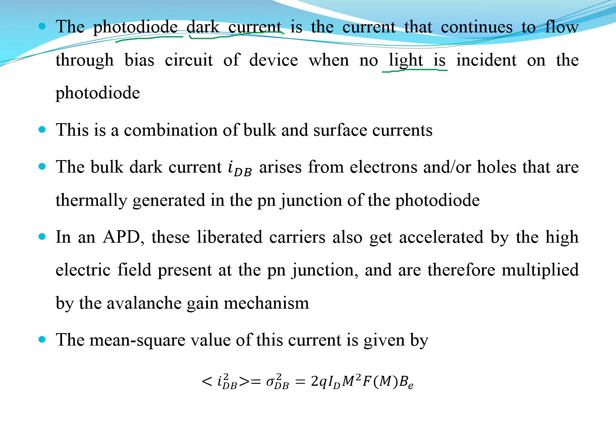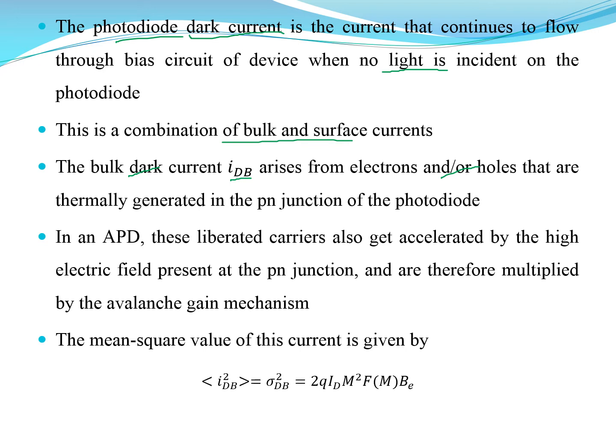It is a combination of bulk and surface currents. The bulk current is represented by IDB, which arises from the electrons, holes or electron-hole pairs that are thermally generated in the p-n junction of the photodiode.